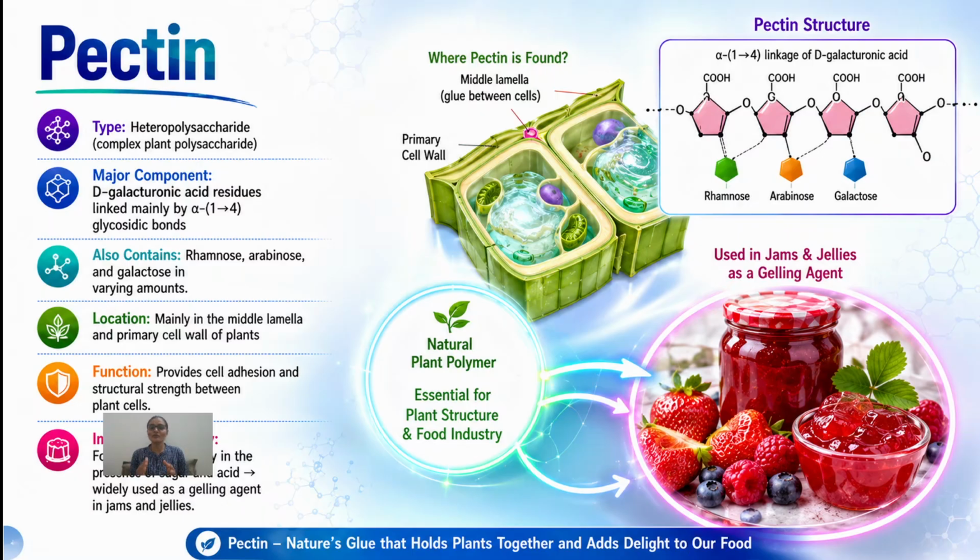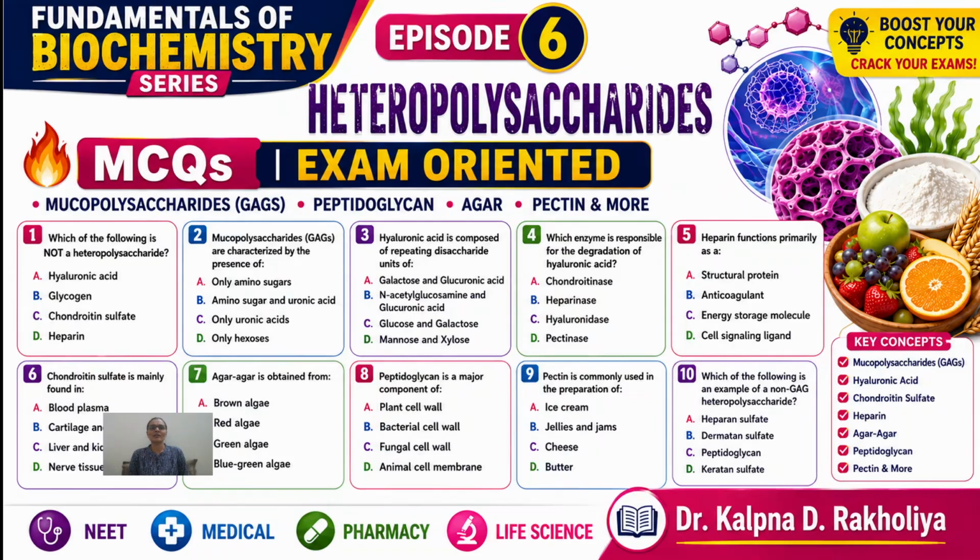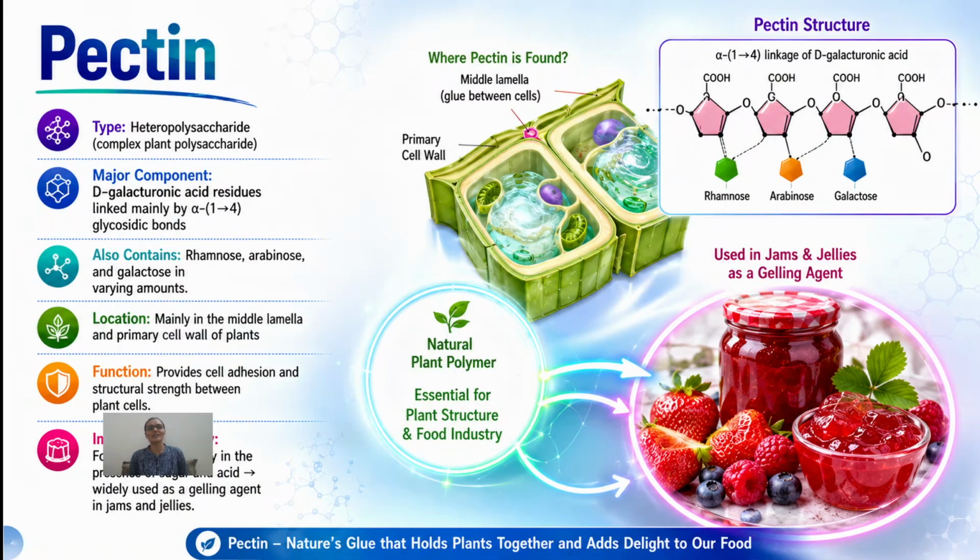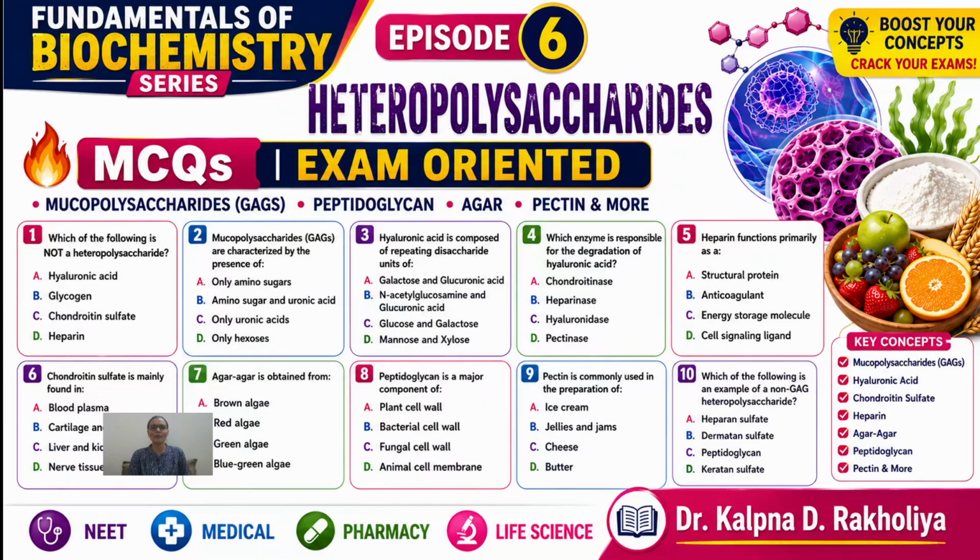Especially in the presence of sugar and acid, it is widely used as a gelling agent in jams and jellies. So you can see that pectin is nature's glue that holds plant cells together, and it is also useful in the food industry and adds delight to our food. So these are various heteropolysaccharides. Resin and gum, also produced and secreted by plants, are also heteropolysaccharides.